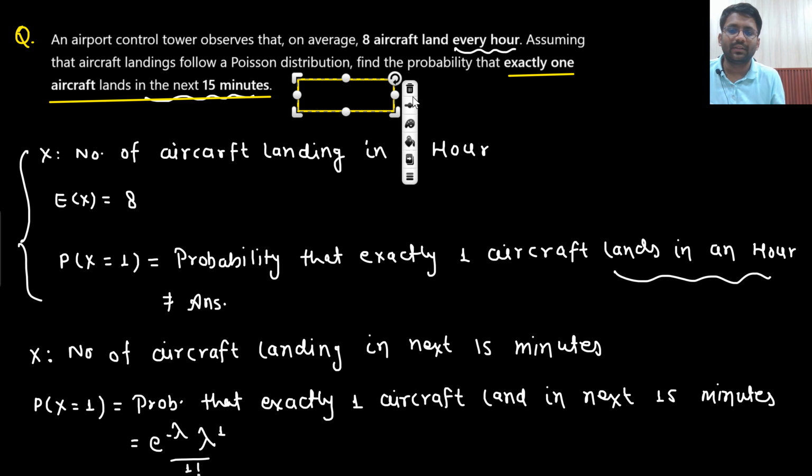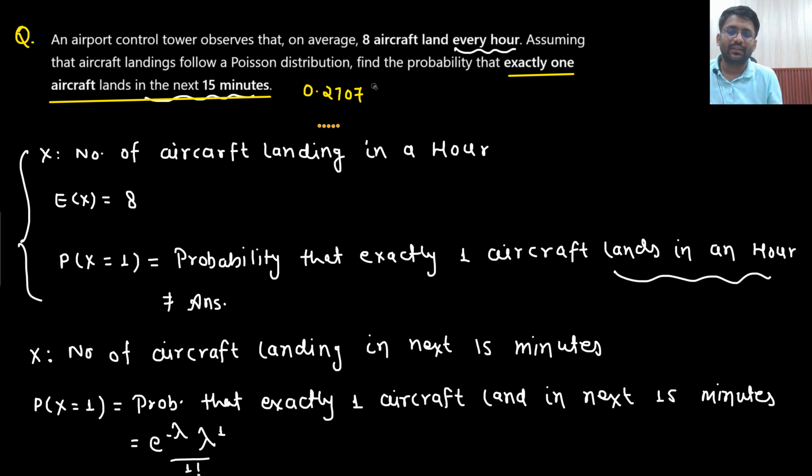This is the next kind of question, the next pattern. In this pattern, they are asking to find the probability that exactly one aircraft lands in the next 15 minutes. This time the data given for the average and the data they are asking the probability for are different. They are giving the data per hour, but here they are asking for the next 15 minutes. That means we will have to convert this data into the next 15 minutes.